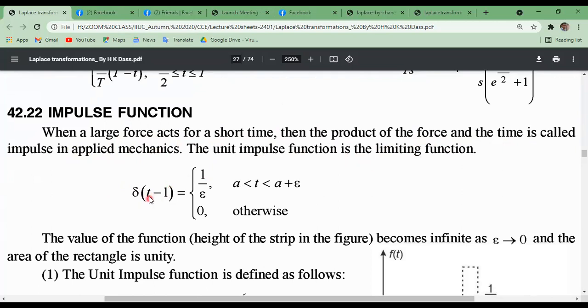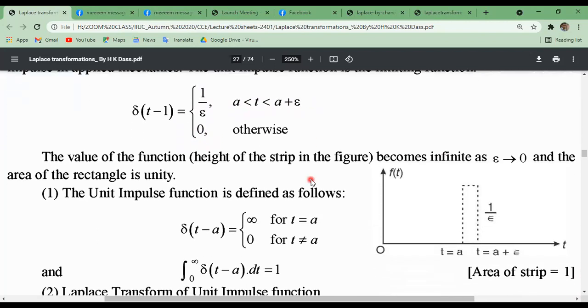Then del of t minus a can be written as 1 by epsilon, where epsilon is very small and t lies between a and a plus epsilon, otherwise 0. So the value of the function, that means the height of the strip in the figure, becomes infinite as epsilon tends to zero, and the area of the rectangle is unity. Here y is the function and this is the t axis, the x-axis. T is the time. For a short time, f of t will be very big. Then we get the impulse function. Remember it.